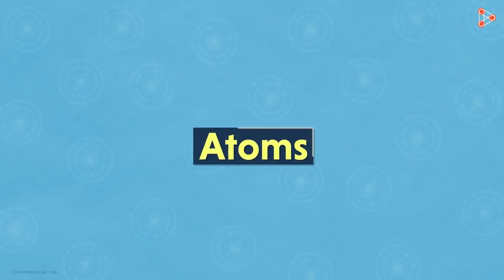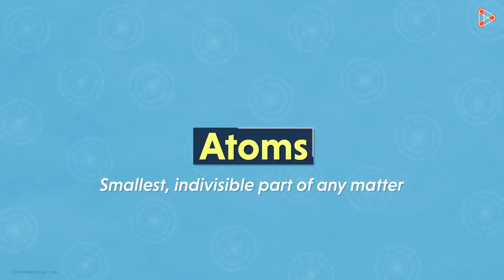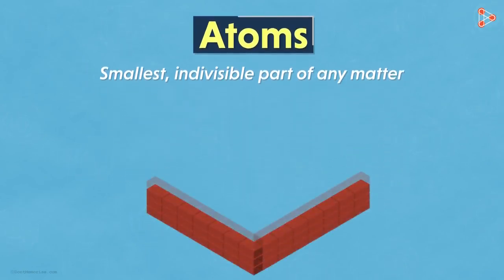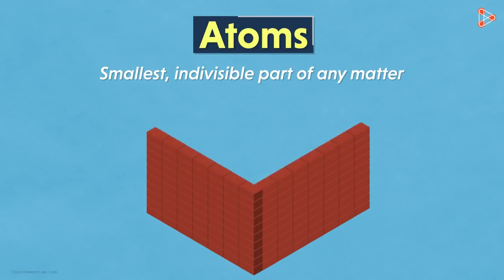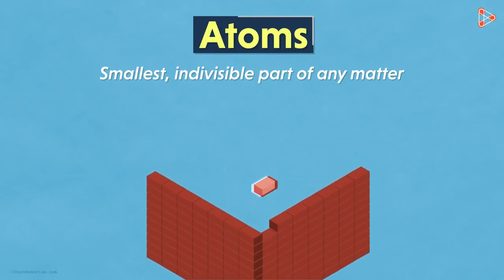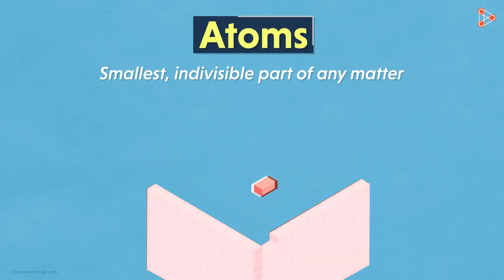Atoms are simply defined as the smallest indivisible part of any matter. That means atoms are very small in size. How can we say this? If we take the same example of a wall, then all the bricks that make up the wall are always small compared to the complete wall, right? Similarly, basic units that form a particular matter are always small compared to the complete substance.